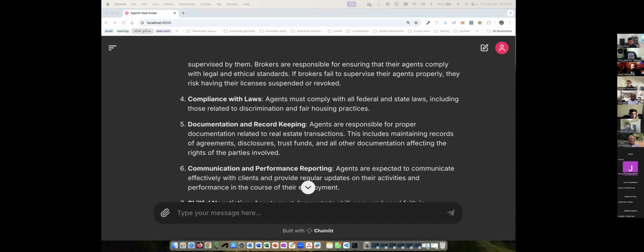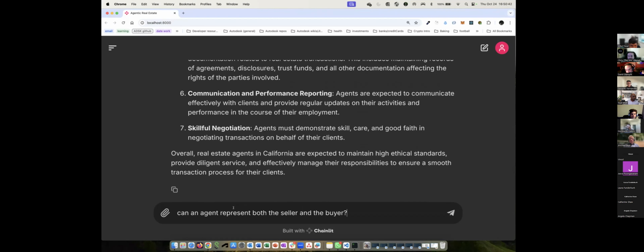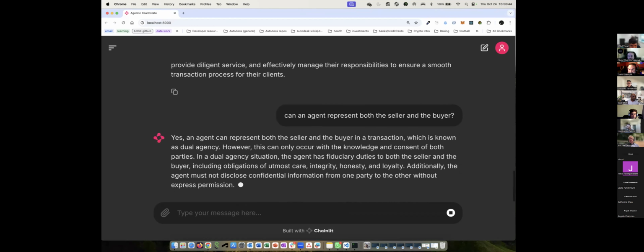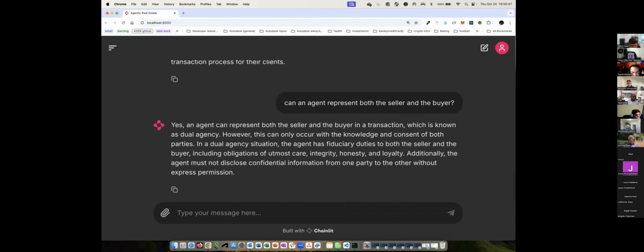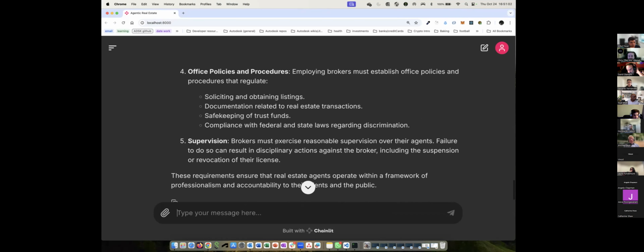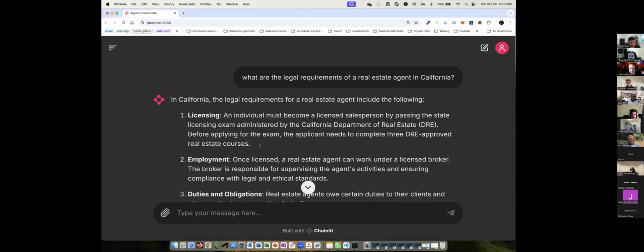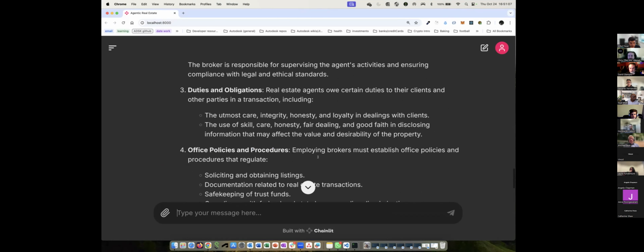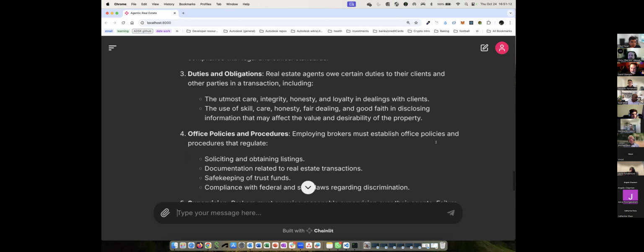We could also ask things like, hey, I wonder if an agent is actually able to represent both the seller and the buyer. And yes, we see here that it is in fact able to do that. And then we could be even more specific about the legal requirements for a real estate agent. And then we will see that there is licensing, employment, duties and obligations for a real estate agent, care, integrity, honesty, et cetera.